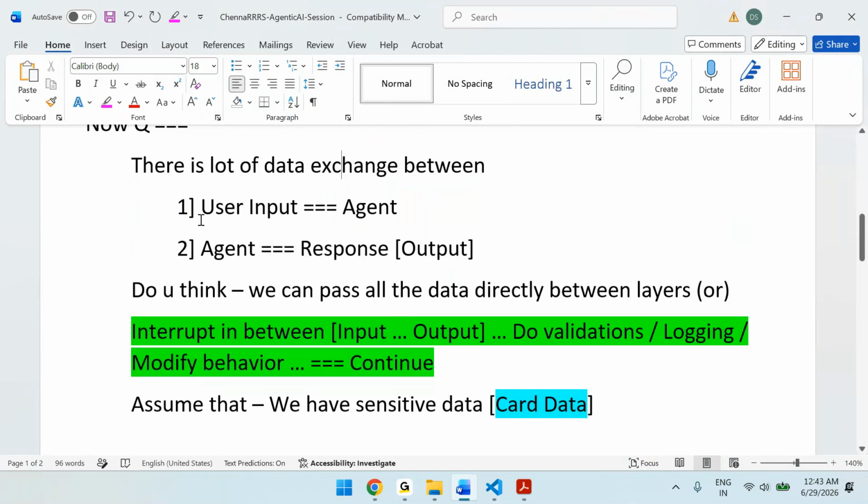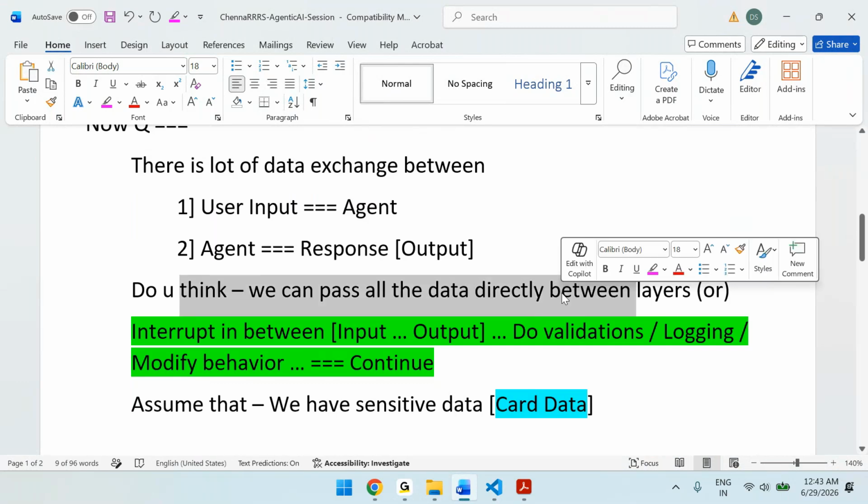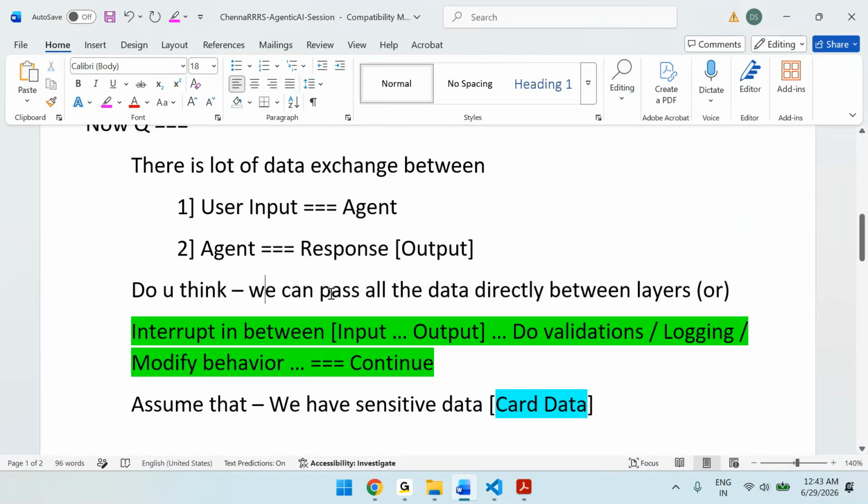There is a lot of data exchange, from user to input, input to agent, agent to output. Do you think that we can pass all the data directly between these layers? Yes, you can do it, but that's not the best approach. That's why I'm putting a little red color.